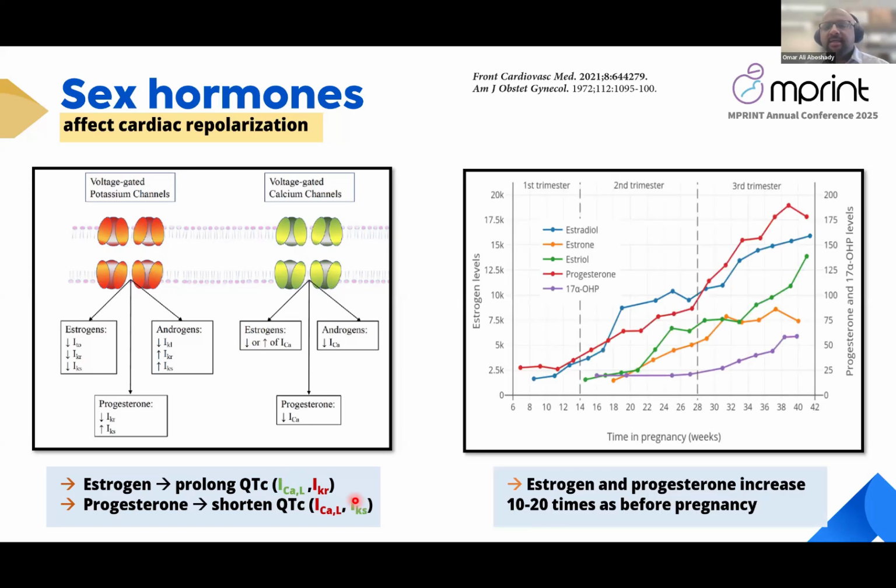We also know that estrogen and progesterone increase 10 to 20 times compared to before pregnancy, as you can see here. On the x-axis, there is time in pregnancy in weeks. On the y-axis, you can see the estrogen and progesterone and their metabolite levels. Starting from the second trimester, both estrogen and progesterone go up very fast. However, the rate of estradiol is higher during the second trimester, while the rate of progesterone is higher during the third trimester.